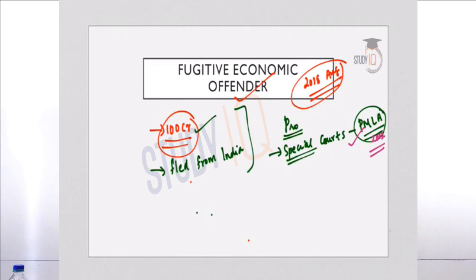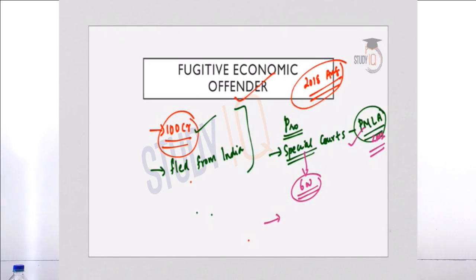The application filed by the investigating agencies shall contain the details of the properties to be confiscated and any other available information about the person's whereabouts. The special court will issue a notice for the person to appear at a specific place on a specific date, and at least 6 weeks would be given from the issue of the notice.